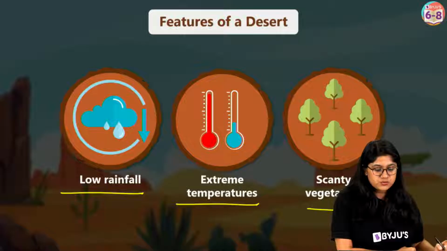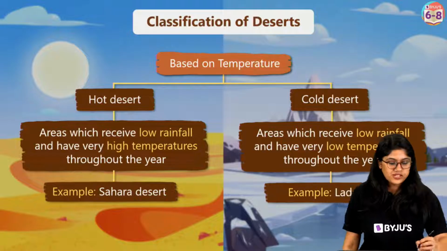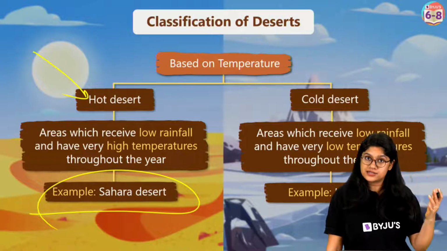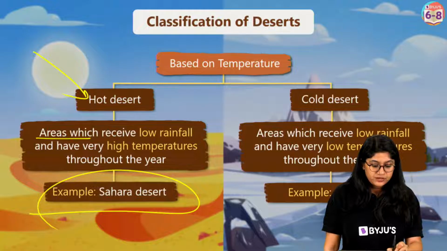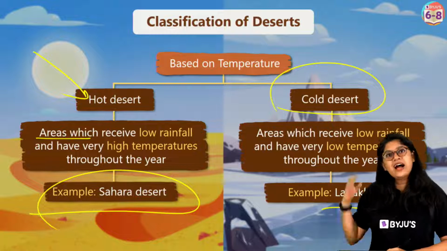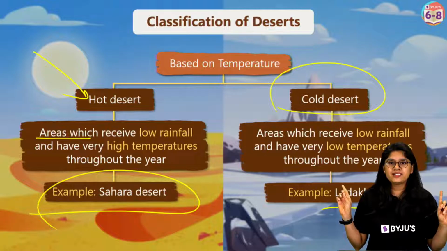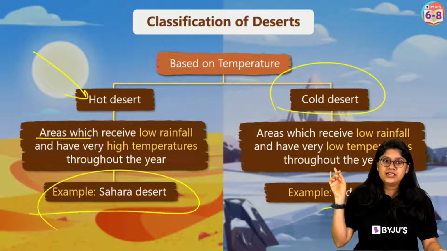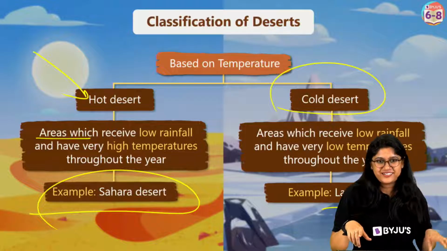Okay. Now, let's move ahead and talk about the classification. There are two different types of deserts. First, of course, we have the hot desert. An example is the Sahara Desert, or the Thar Desert in our country. These areas receive very less rainfall and have a very high temperature. Then we have the cold desert that we have in our country, Ladakh. Again, very less rainfall, but low temperature. See over here, they're so extreme, right? One has a high temperature and one has a low temperature. Let's understand, everyone, why we have two extremes of deserts. It's very interesting, right?